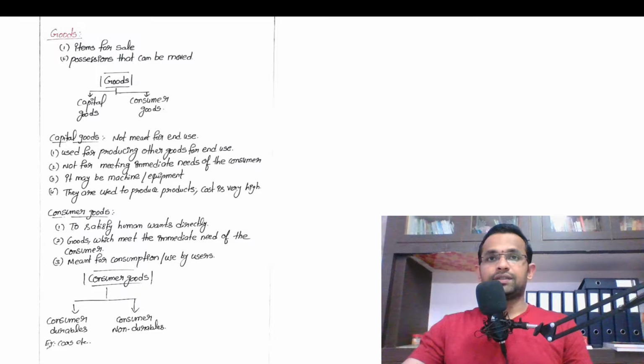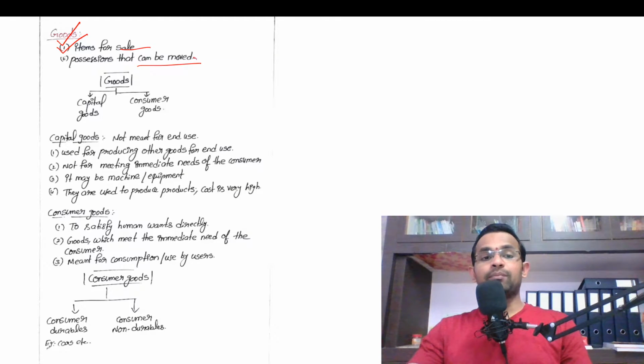Yes, right. Now the next word is goods. So what are goods? Goods are nothing but items for sale, and goods are possessions that can be moved. See here, services are different and goods are different. Okay, I will define and describe services later. So goods means these are items for sale and these are possessions that can be moved.